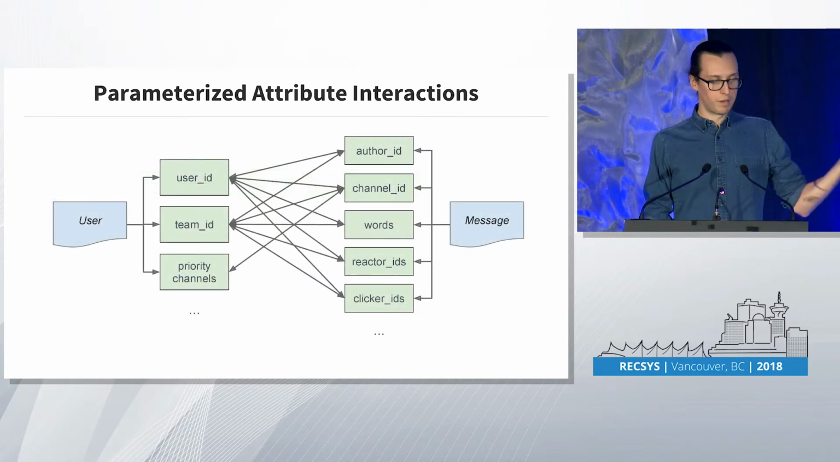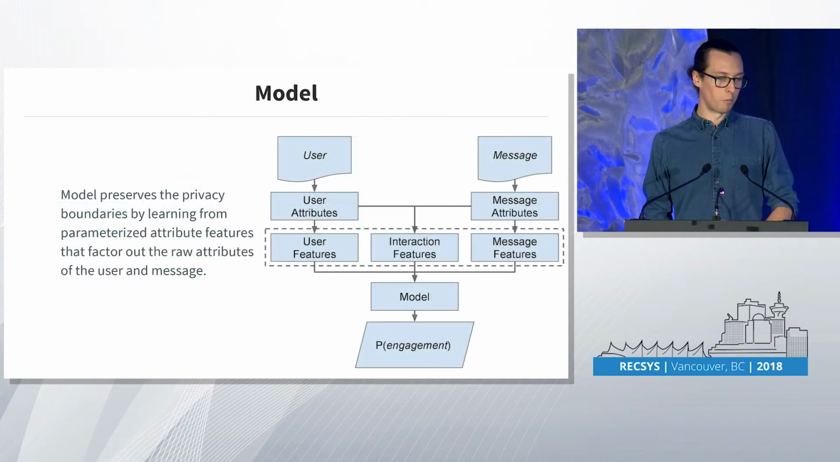And we repeat that for a bunch of different attributes. On the user side, we have the user ID, we have the team ID, we have channels we think are important to the user, and then on the message side, we have a bunch of other ones: the author ID, the channel ID, the words, the reactors, the clickers. And so this allows us to generate a bunch of interaction features that are good from a privacy standpoint.